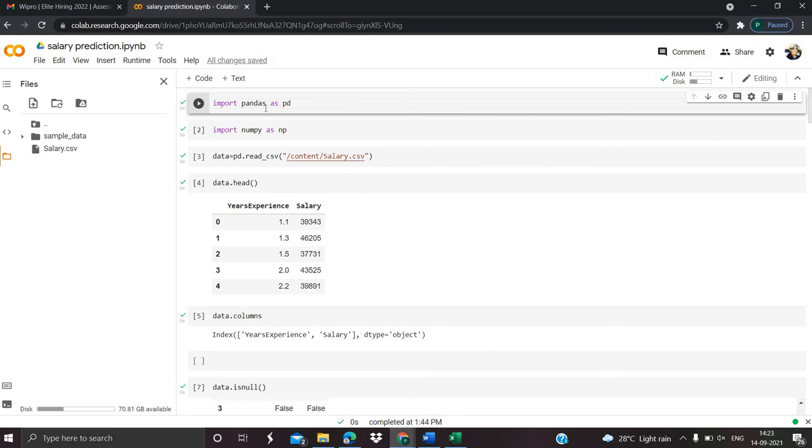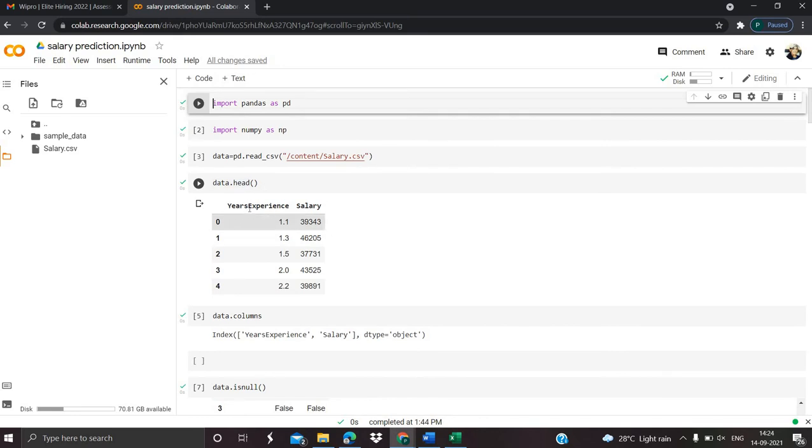used for data manipulation purposes, and numpy is used for numerical values. Next is data equal to pd.read_csv. By using this, we can read the data from the dataset. After that, I have typed data.head.